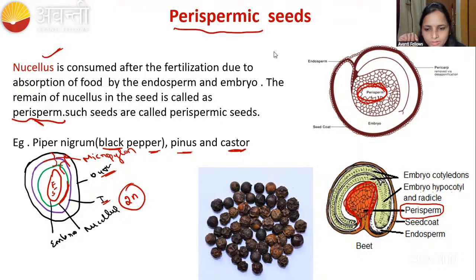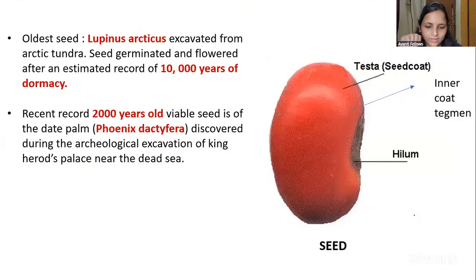Fine. Then let us understand the seed coat. We already discussed that after fertilization the ovule is converted into the seed.